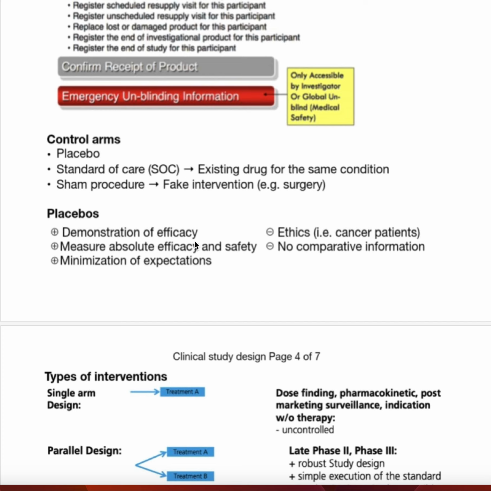The first thing is demonstration of efficacy, which means how well the new treatment works. We are comparing two groups. There is the control, where we give a placebo, and the other is the case. We know how well the new treatment works by comparing it to the people taking the placebo. The other thing is measuring the absolute efficacy and safety of a new drug.